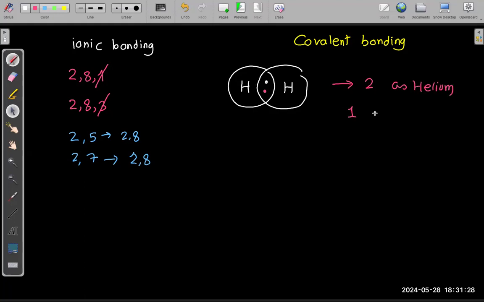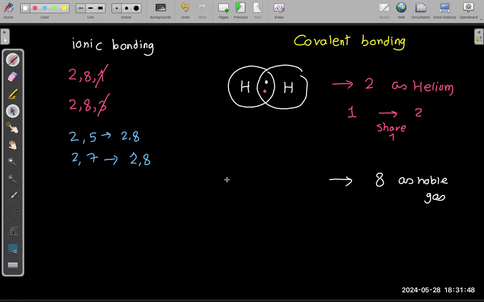So if you have 1 and you need to be 2, how many will you share? You will share 1. The rest of them need to become 8, as the next noble gas. Take care, 8 means the outermost shell. So how do you know how many electrons I need to share?